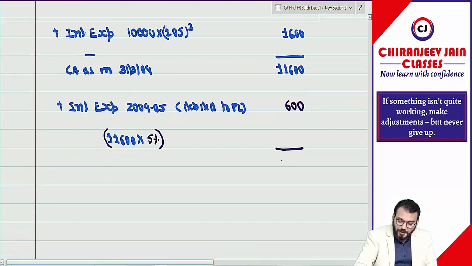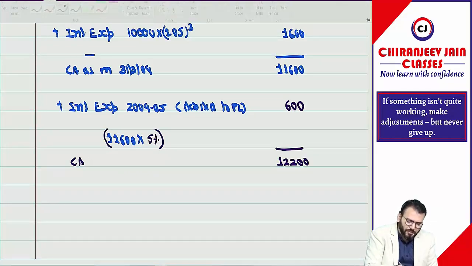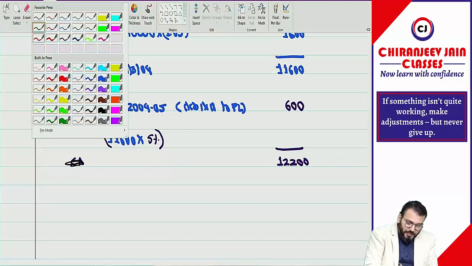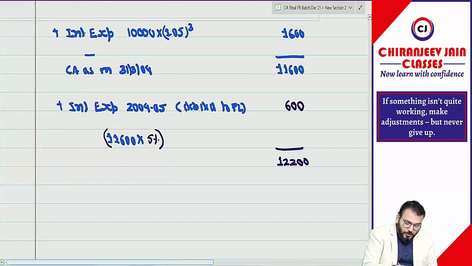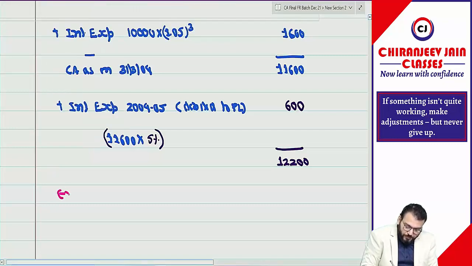So this becomes 12,200. So this is the carrying amount before reduction. From this now we'll deduct what? Decrease in liability.